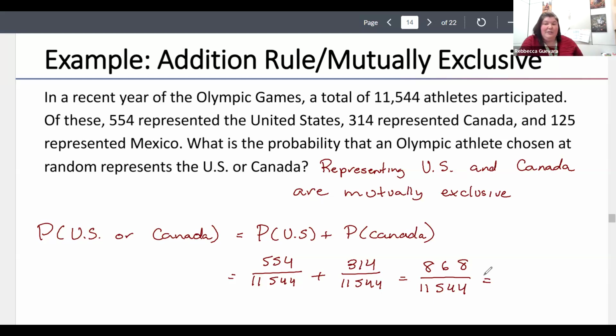So the probability that we randomly choose somebody that represents the US or Canada, that is going to be 0.0. Oh no, that's right, 0.075. The chance that a random athlete would actually represent somebody from the United States or Canada is about 7.5%.